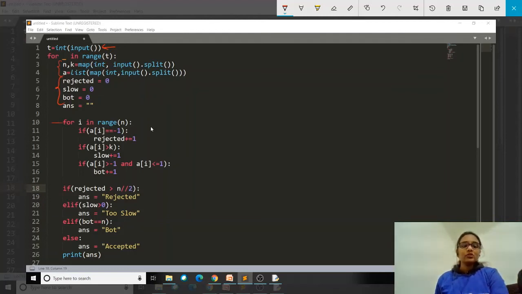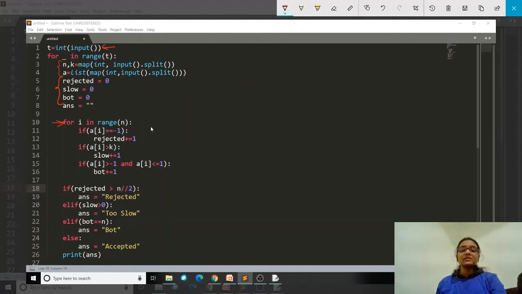Now we will run a loop for each of the n problems, and we will check if the timing of the problem is equal to -1, that means that the candidate was not able to solve that problem. So we will increment rejected by 1. Then if the timing is greater than k, that means the problem takes more than k seconds to solve, then we will increment slow by 1.